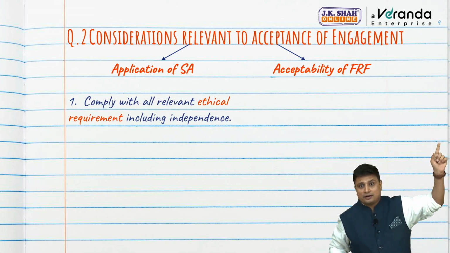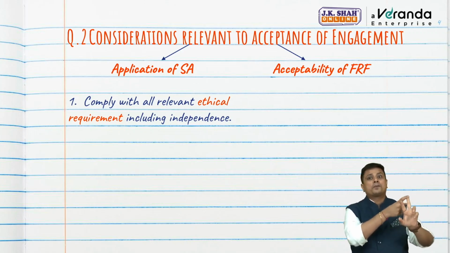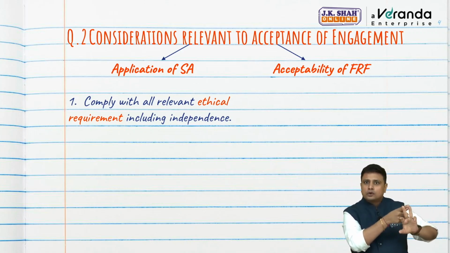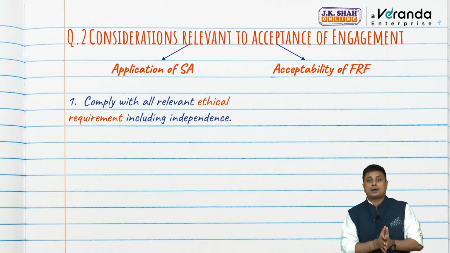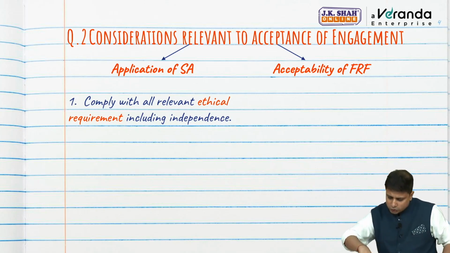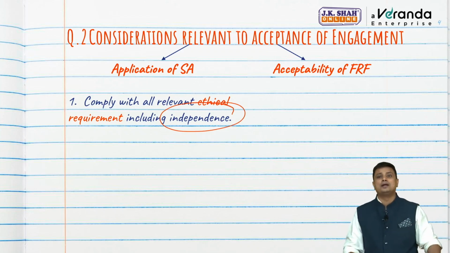We have revised in Essay 800, but let us still revise. Integrity, objectivity, professional competence and due care, confidentiality, professional behavior. We have to comply with the ethical requirements. What about independence? Do we have to be independent?